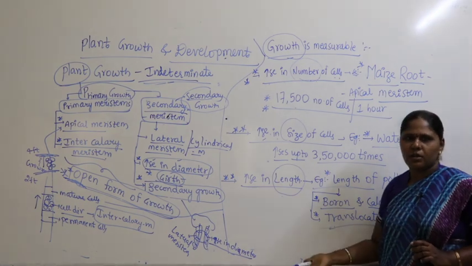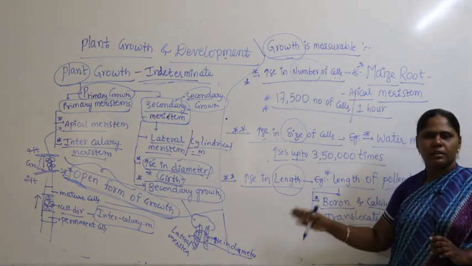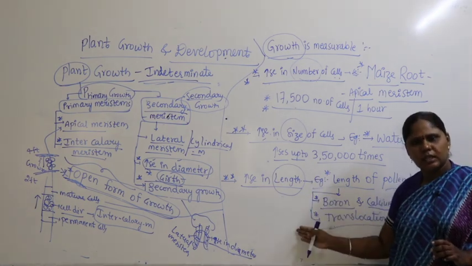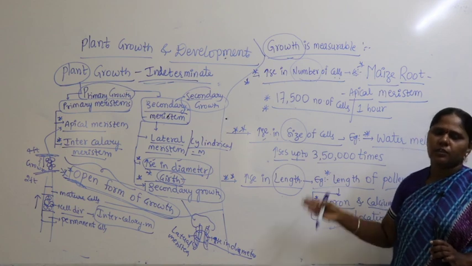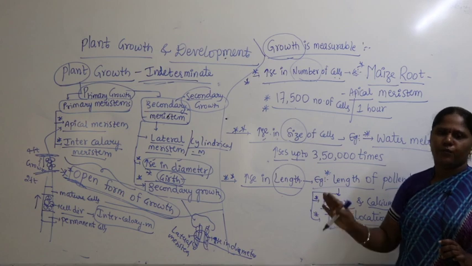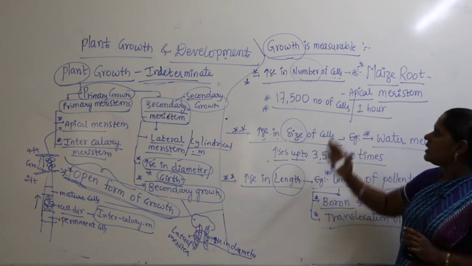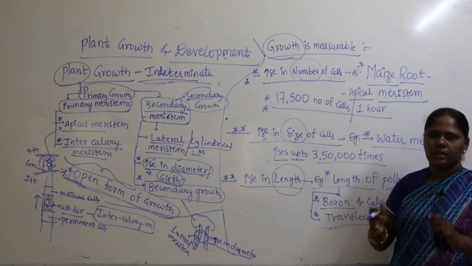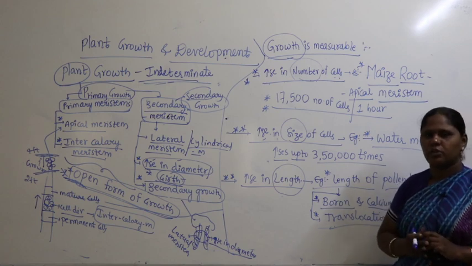What are the other parameters? Increase in mass, increase in volume, increase in density, increase in weight. These are the different parameters which we look for to define a growth phenomenon. So let us see how it is measurable. Let us take a few parameters in the definition of growth.